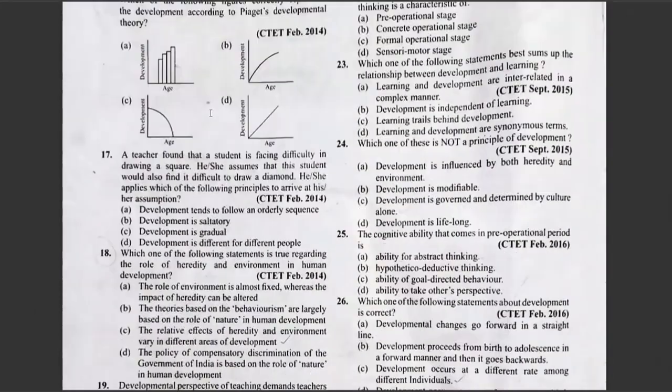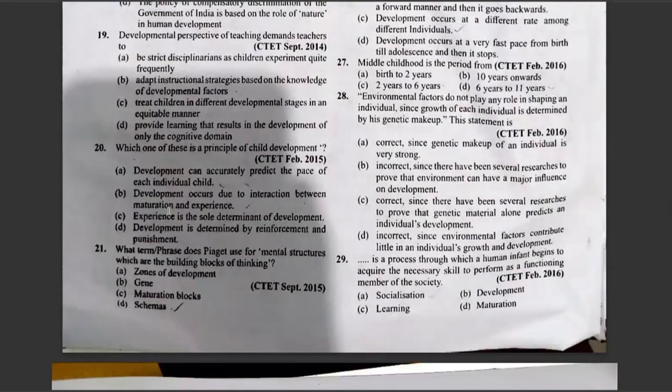Question number 21. What term or phrase does Piaget use for mental structures which are building blocks of thinking? Option A, zone of development. B, gene. C, maturation blocks. D, schemas. It's a very easy question.